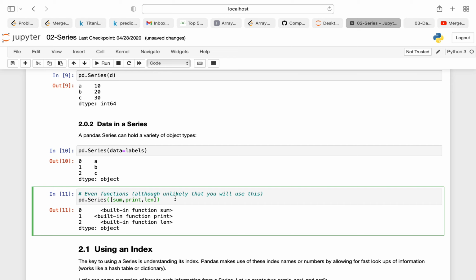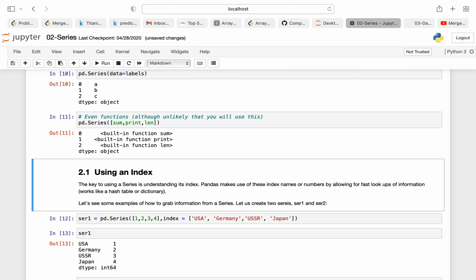Now, using index. The key to using a series is understanding its index. Pandas makes use of these index names or numbers by allowing fast lookups of information. Suppose you want to check certain information within a particular range. Through indexing you can sort that particular information and view it on the console.